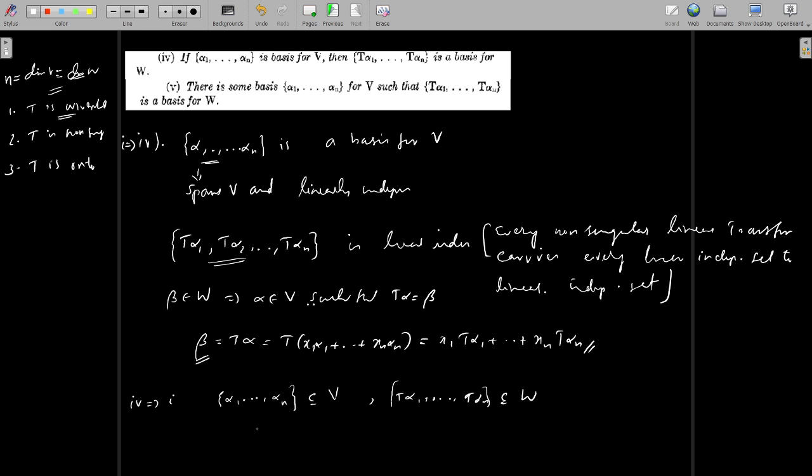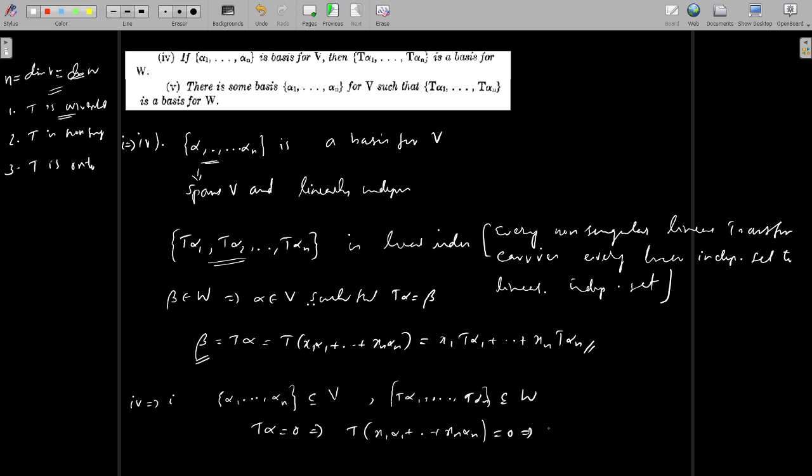How do you prove T is invertible? T is invertible means we need to prove that T is 1-1 and onto, and one of them is enough here. We can easily prove that T of alpha equal to 0 implies T of x1 alpha 1 plus ... plus xn alpha n equal to 0, because alpha 1, ..., alpha n is a basis.